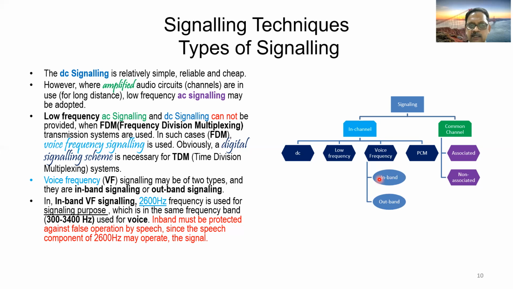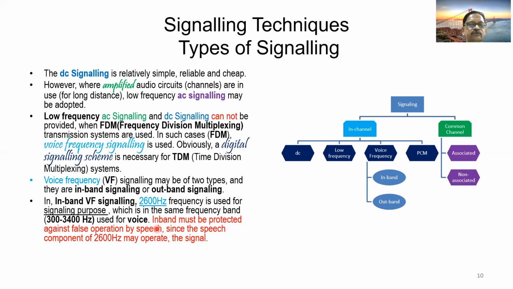So what is in-band and what is out-band, we will try to understand. In in-band VF signaling, 2600 Hz frequency is used for signaling purpose, which is in the same frequency band used for voice. We all know the voice frequency band is 0.3 to 3.4 kilohertz, or rather to say 300 hertz to 3400 hertz.